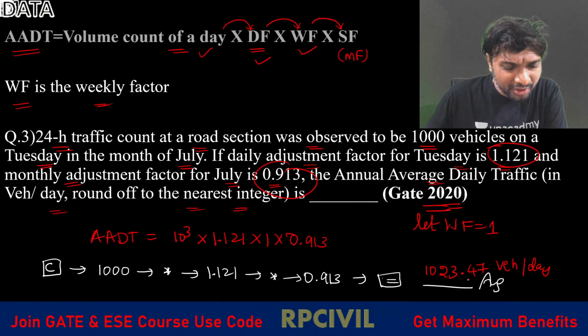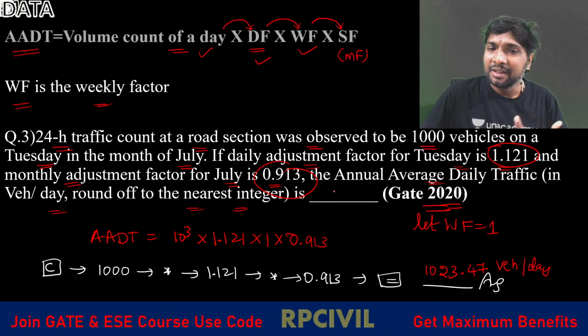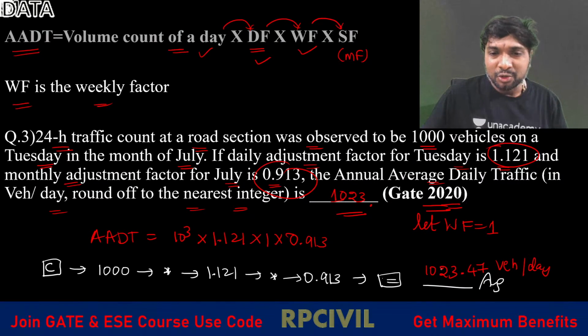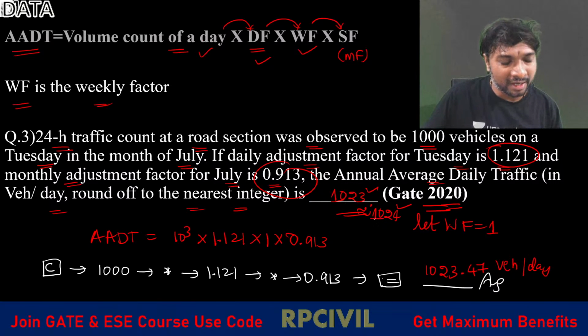1023.47 means it is 1023.5, you can note it off, right? The nearest integer is what? 1023 is the correct answer, right? But to be on the safer side, it is better we round it off to 1024. Either you answer 1023 or 1024, both are selected as correct answers only. Don't worry.